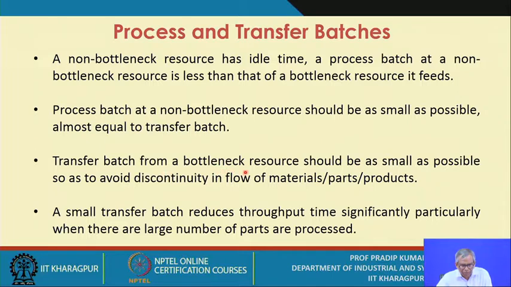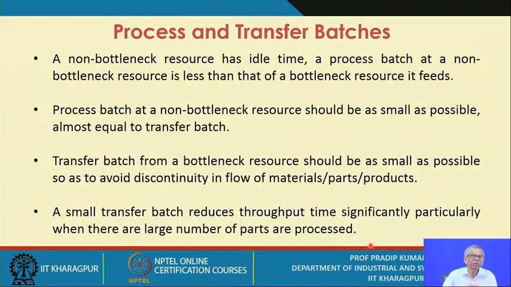Now the transfer batch from a bottleneck resource should be as small as possible so as to avoid discontinuity in flow of materials, parts, products. A small transfer batch reduces throughput time significantly, particularly when there are a large number of parts processed. If you maintain the continuity, you don't need to wait for processing.